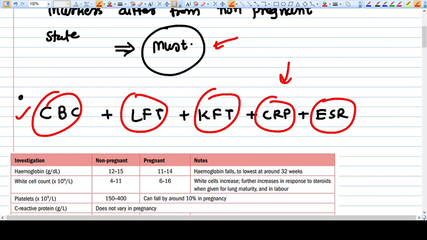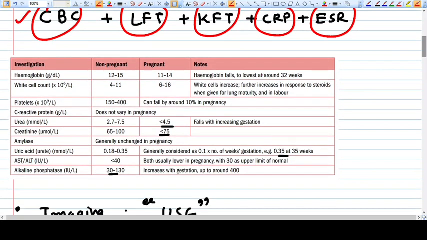This basic blood investigation should be done, provided that HIV, HBsAg, VDRL and HCV are already performed, as the patient is pregnant. Okay, so this table describes the normal changes of some markers. Hemoglobin is falling in pregnancy, from 12 to 15 normally to 11 to 14.